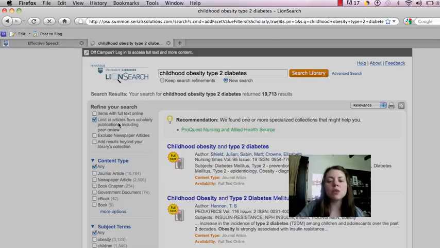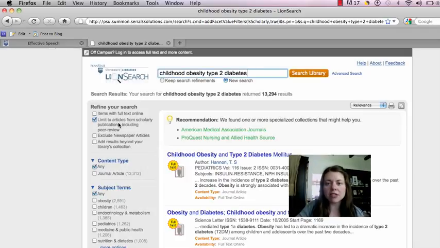So what does that mean? What does the scholarly publications thing that I keep saying, what does that mean? A scholarly publication is typically done at a Research One institution, just like Penn State, or some sort of teaching hospital, or some area that has a lot of credibility in terms of research. But not only is it the institution that the research takes place at, it's the way in which the article becomes available to the public and the academic community.